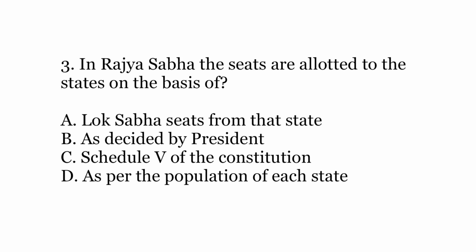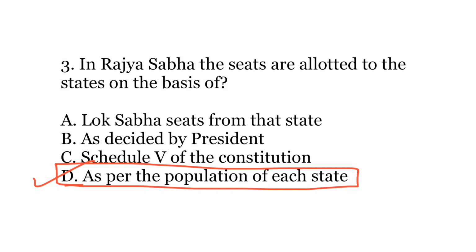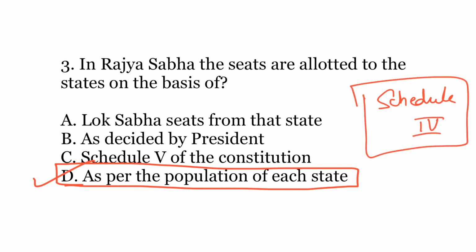The correct answer is D. As per the population of each state. So, as per Schedule 4 of the Constitution of India, every state has been allotted some particular seats in Rajya Sabha, and that allocation has been done in proportion of population of each state. So for example, Uttar Pradesh has the maximum population, therefore maximum seats have been allotted to Uttar Pradesh, and similarly is with the other states also.